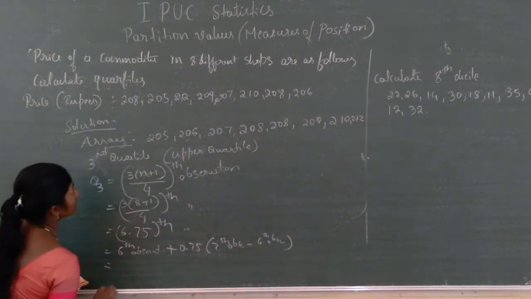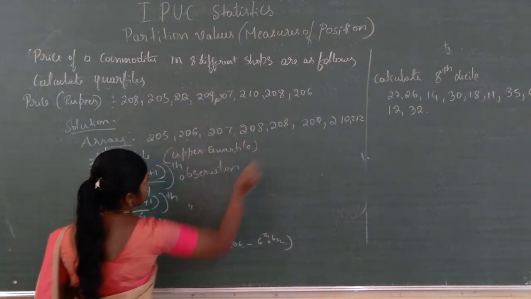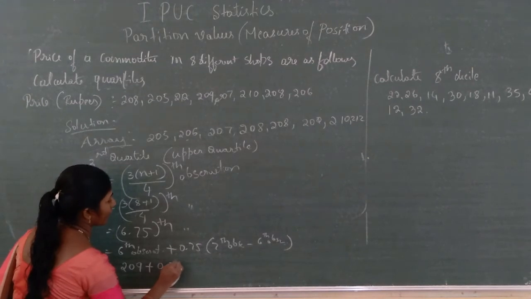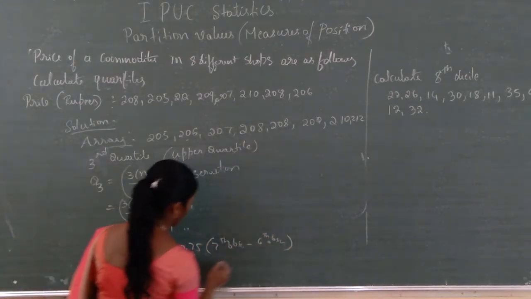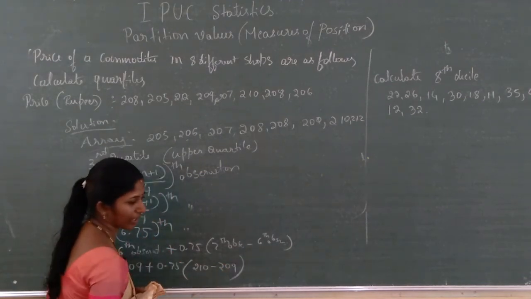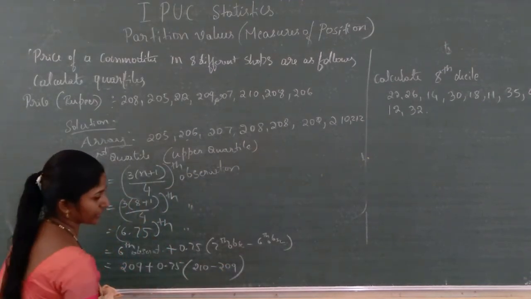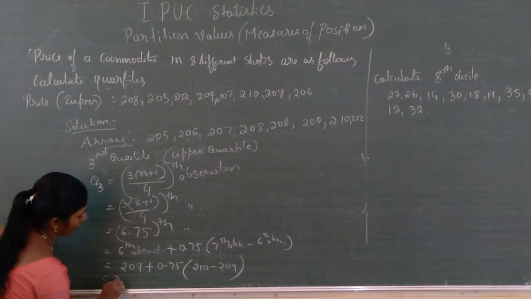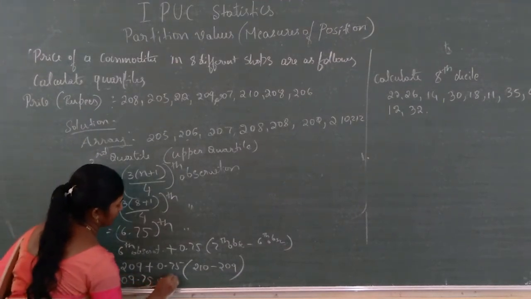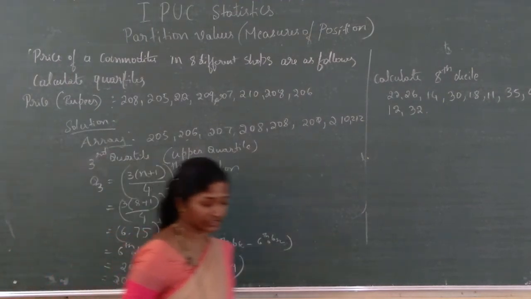Here the 6th observation, 1, 2, 3, 4, 5, 6, is 209. 209 plus 0.75, the 7th observation is 210, 210 minus 209. When you calculate this, you will get 209.75, this much of rupees. Okay, here we have done this problem.